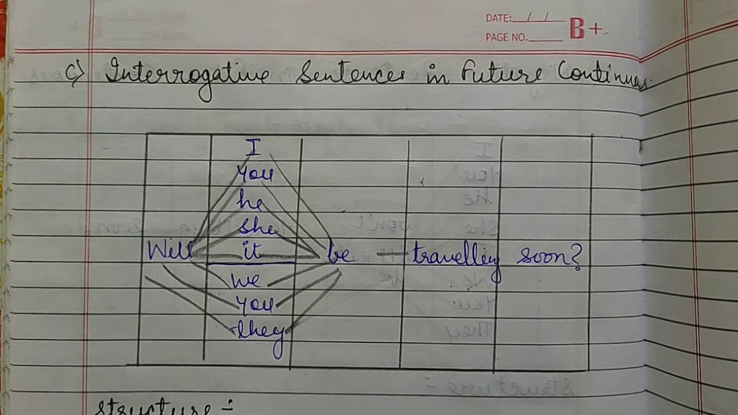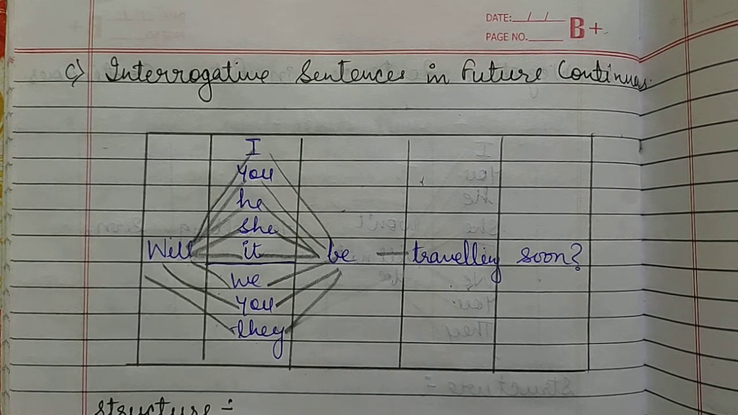Alright, so children, I hope you have understood the topic for today, that was your tenses in continuous form: present continuous, past continuous, and future continuous. The practice exercises based on this topic we will do in the next video and worksheet.